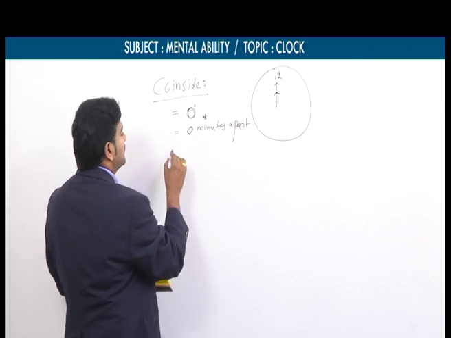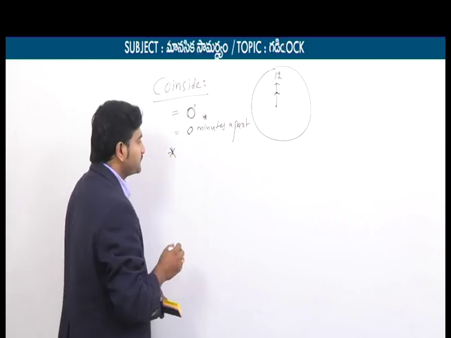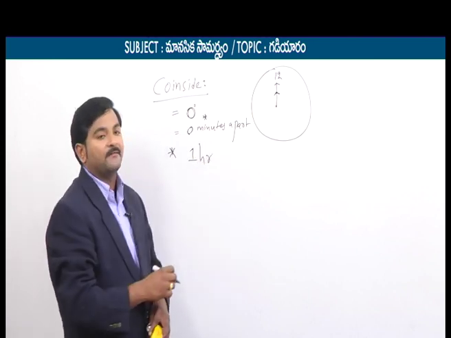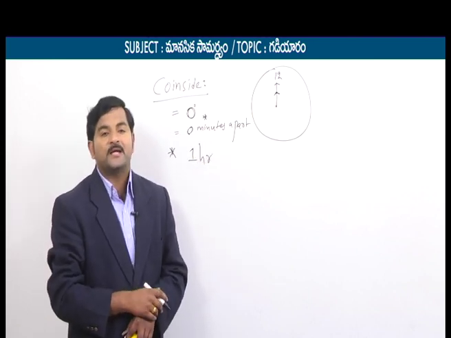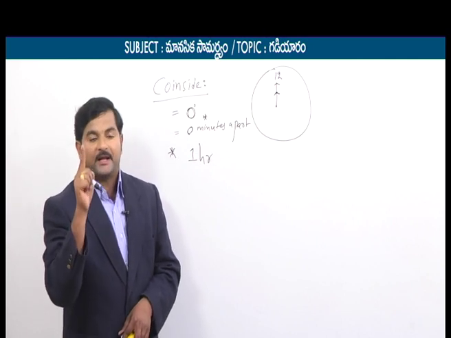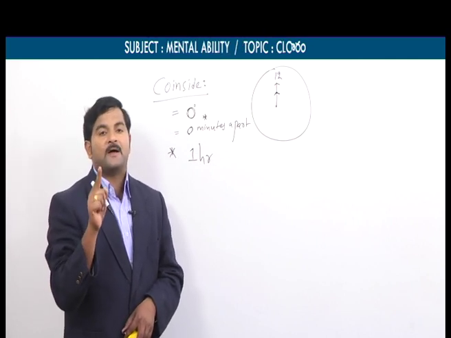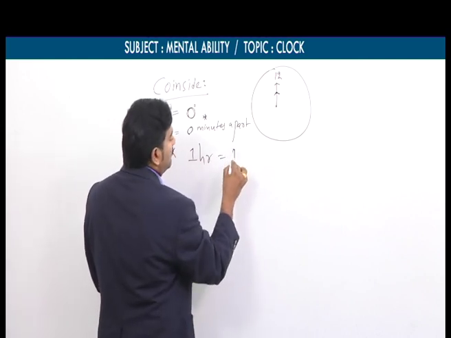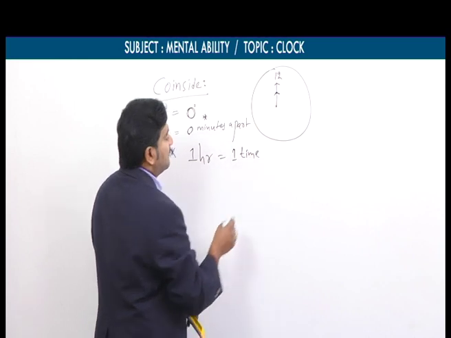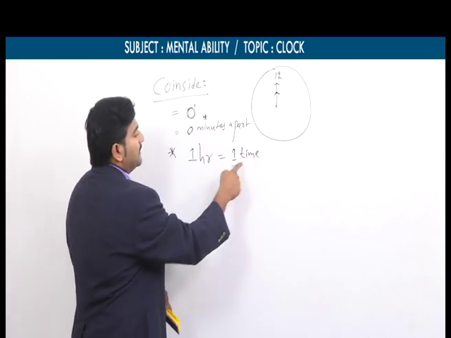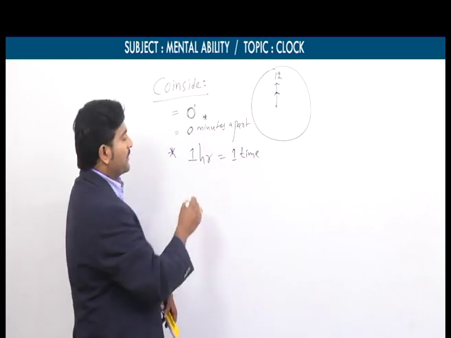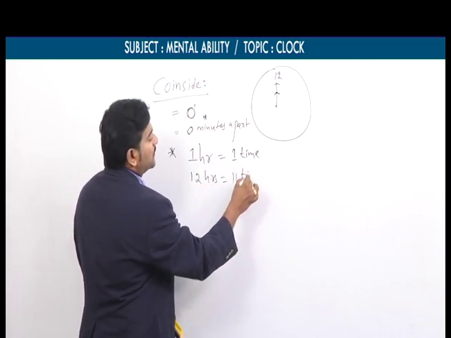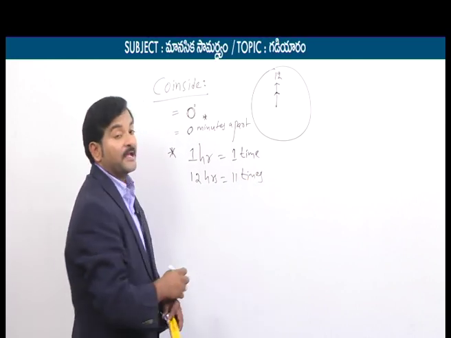And one more important condition: in the span of every 1 hour, two hands coincide only one time. Again I am reminding you students, in the span of only 1 hour, two hands coincide only one time. Now you may have a question. For 1 hour they coincide one time, but if you take 12 hours, these two hands coincide only 11 times.